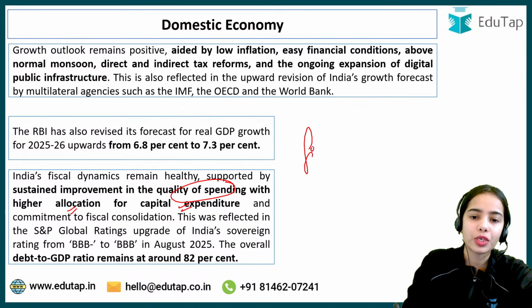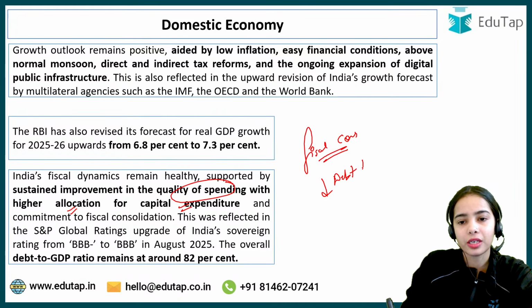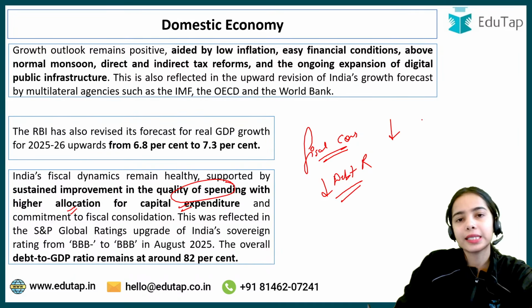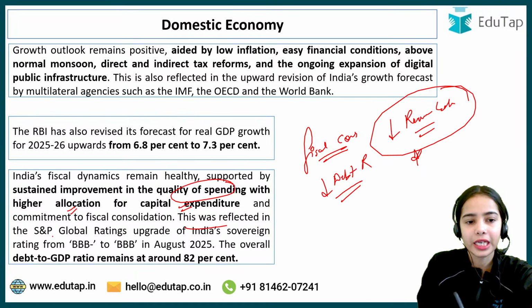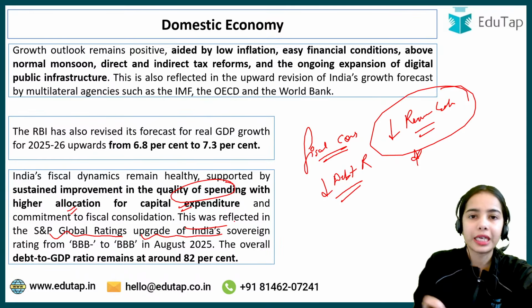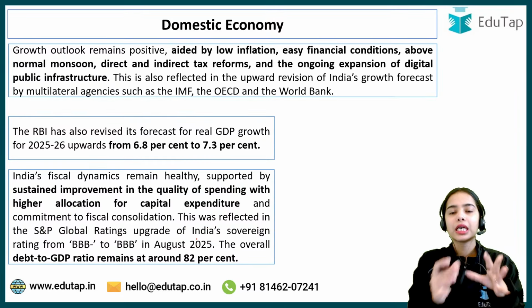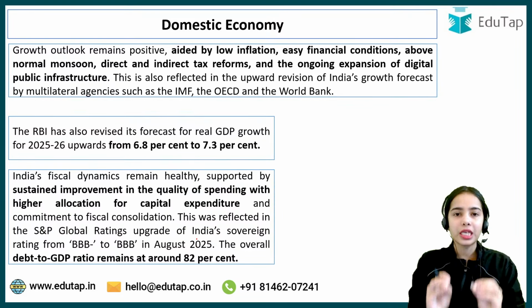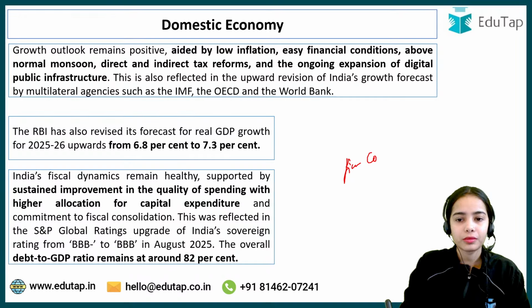As well as government is also focusing on fiscal consolidation. Fiscal consolidation means reducing the debt requirement by the government by reducing the unnecessary expenditure and reducing the revenue expenditure. Okay, operating expenses, by reducing the operating expenses. This was reflected in that S&P Global Ratings has upgraded India's sovereign rating, India's government rating, from BBB minus to BBB in August 2025.